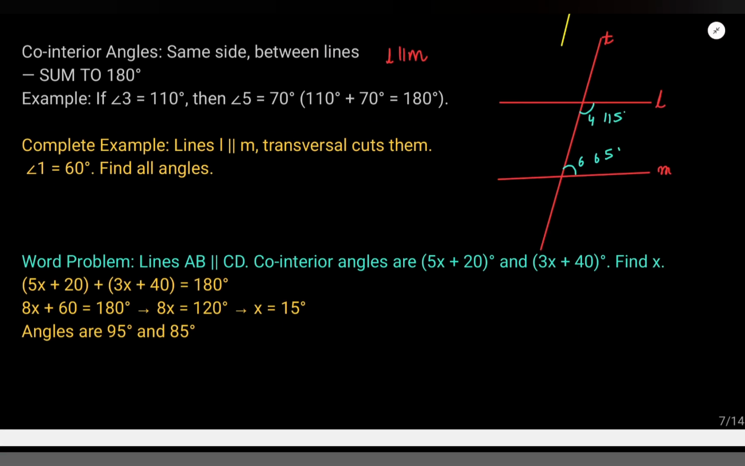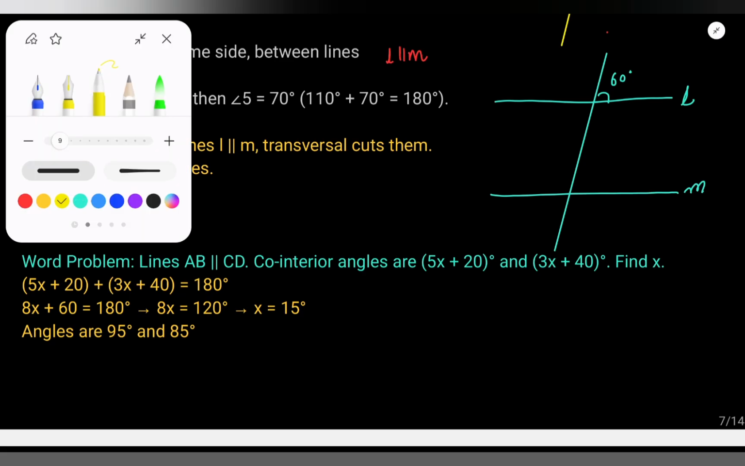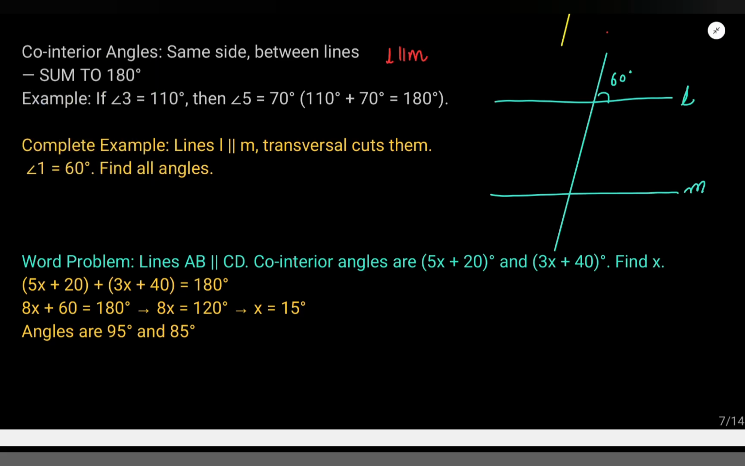What is the question? L is parallel to M. I will draw the two lines one more time. Suppose we have two parallel lines and one transversal crossing them. These are two lines, though I couldn't draw them straight. This is angle 1, this is 60 degrees. Find all other angles. If you understand this question, then you can do everything in this. Understand this question properly.